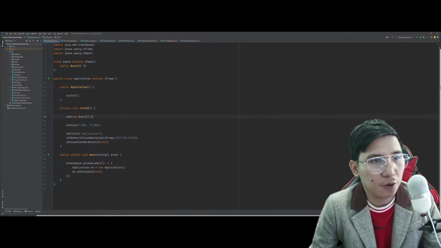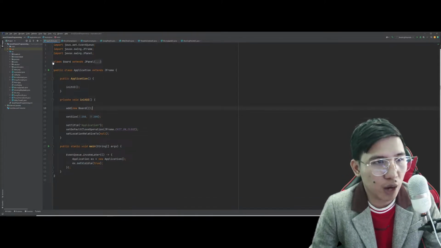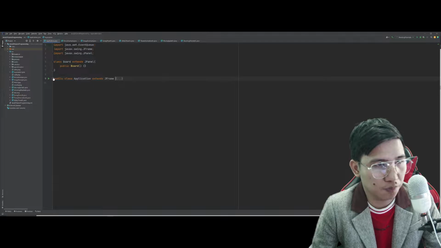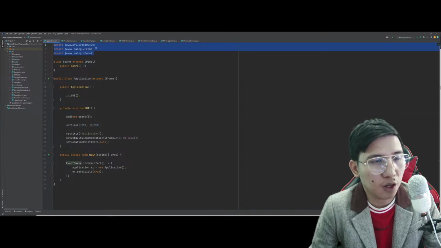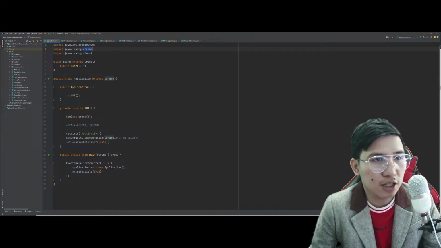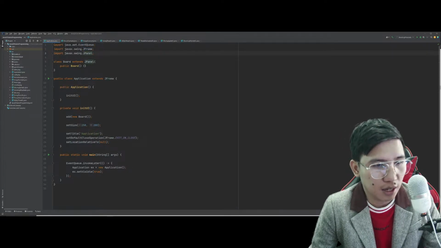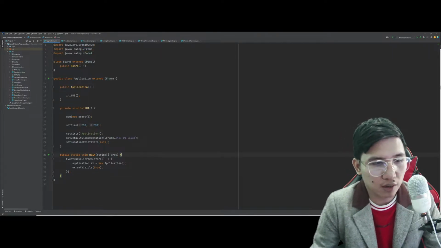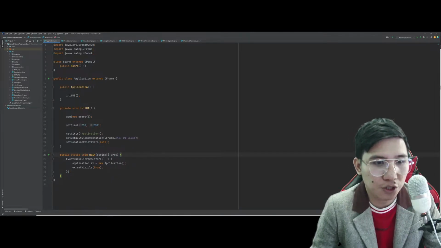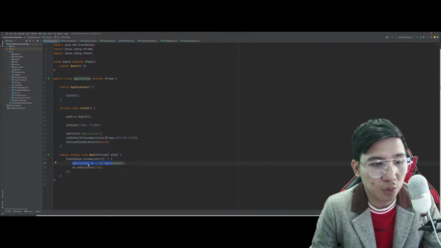Ayan. So, if you can see here, let's try to analyze each part of the code. Diba? So, first of all, you have to import the following packages, the event queue, JFrame, and the JPanel. In your main method, we used here the event queue, invoke later, which is, of course, pwede kong ilagay dito sa public void run, pero okay lang yan. Tinanggal ko na lang muna siya. And inside the invoke later method, I instantiated a new object, which is application.